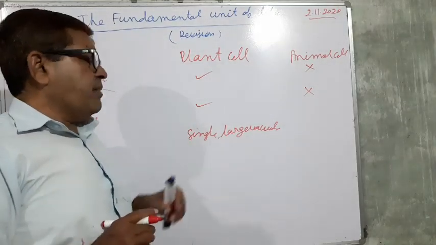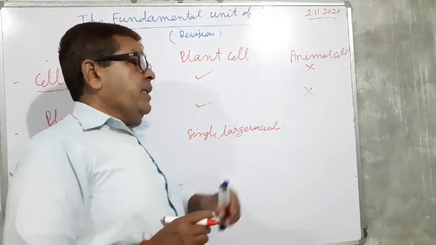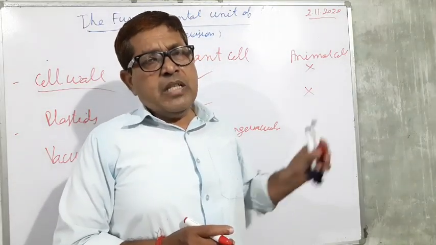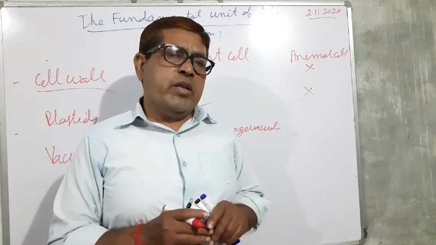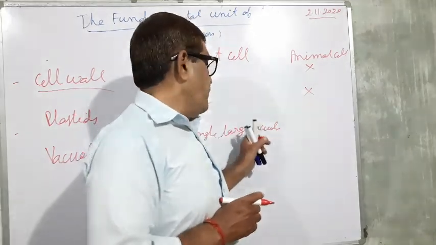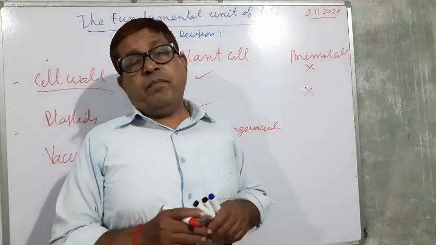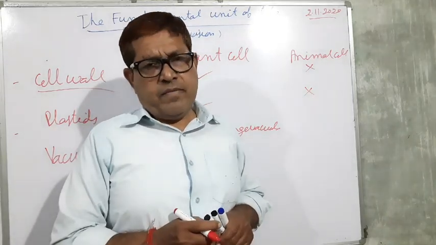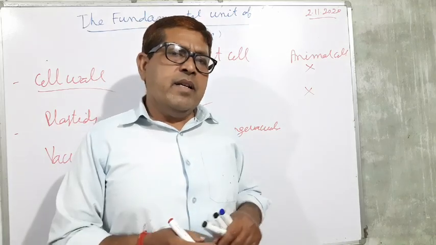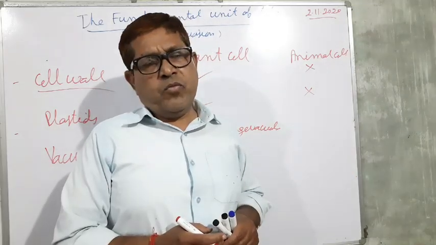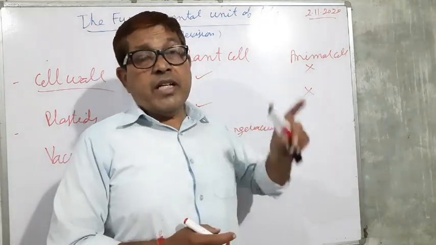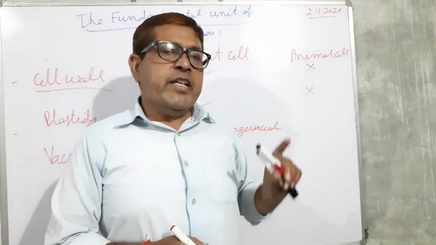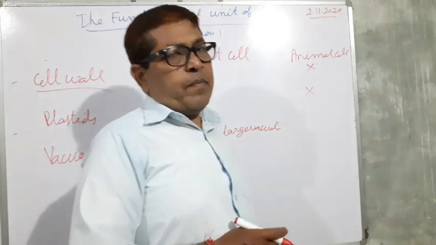Vacuoles: a plant cell has a single large vacuole. Animal cells generally do not have a vacuole. If present, they are very small. Their number may be one or more than one, but vacuoles are generally absent. If present, they are small in size.